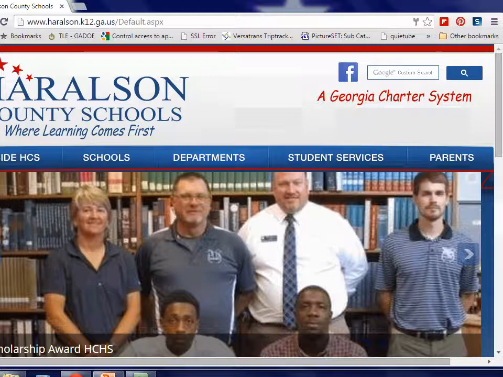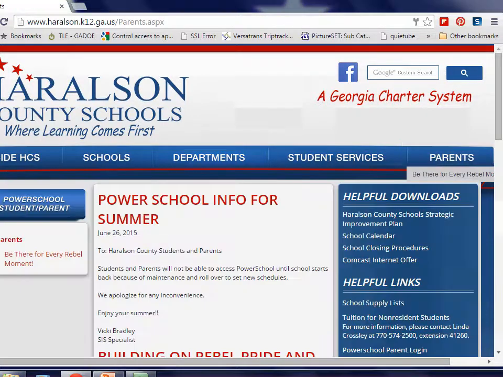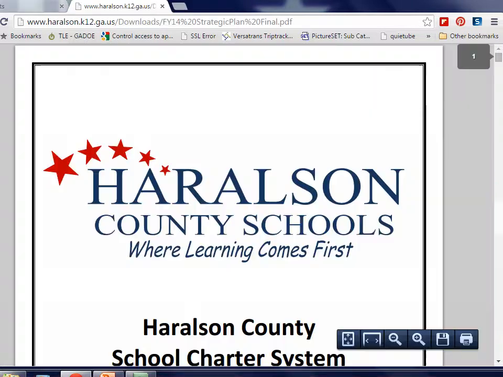All of the plans can be found under the Parents tab. For example, from the Haralson County Schools web page, you can find the district plan by selecting Parents. Then in the right menu, under Helpful Downloads, the Haralson County Strategic Implementation Plan is available for viewing.